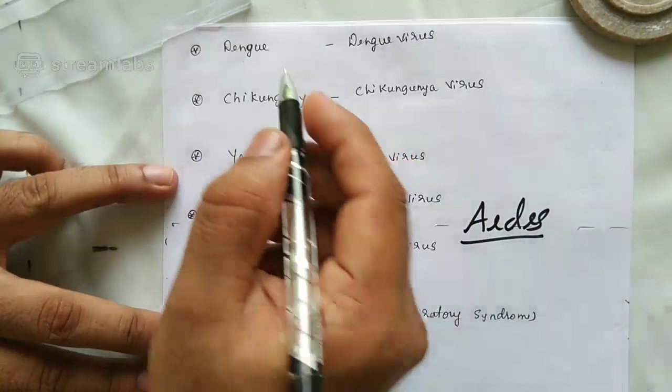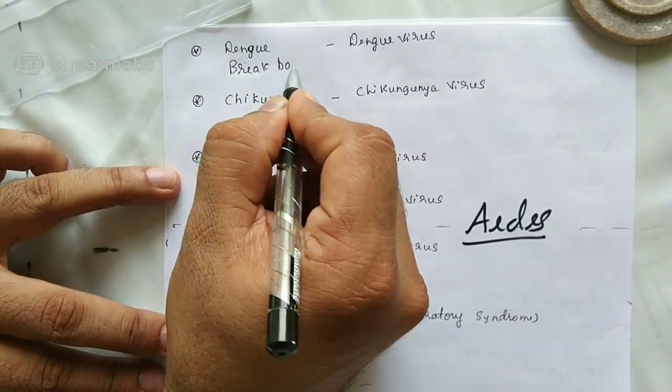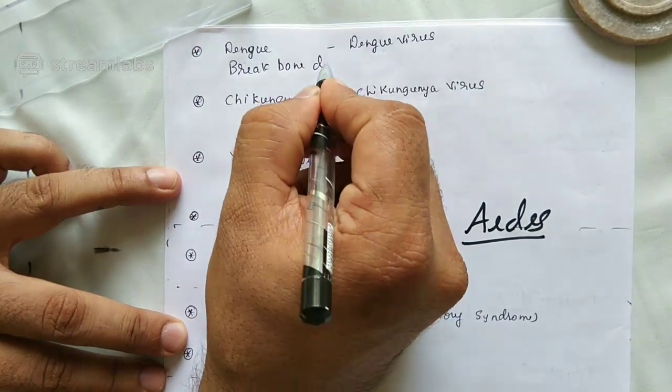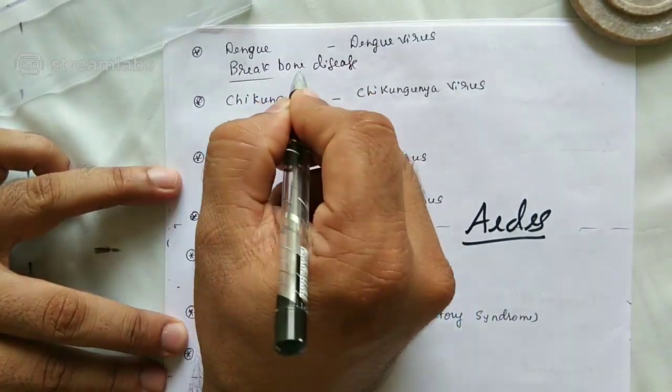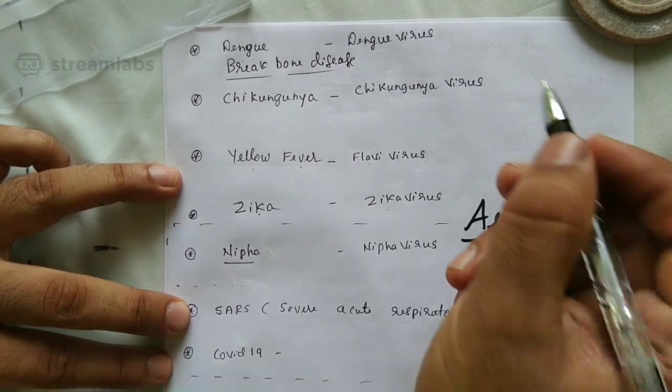Dengue. Dengue is called break bone disease. Break bone disease. Why is it called break bone disease?